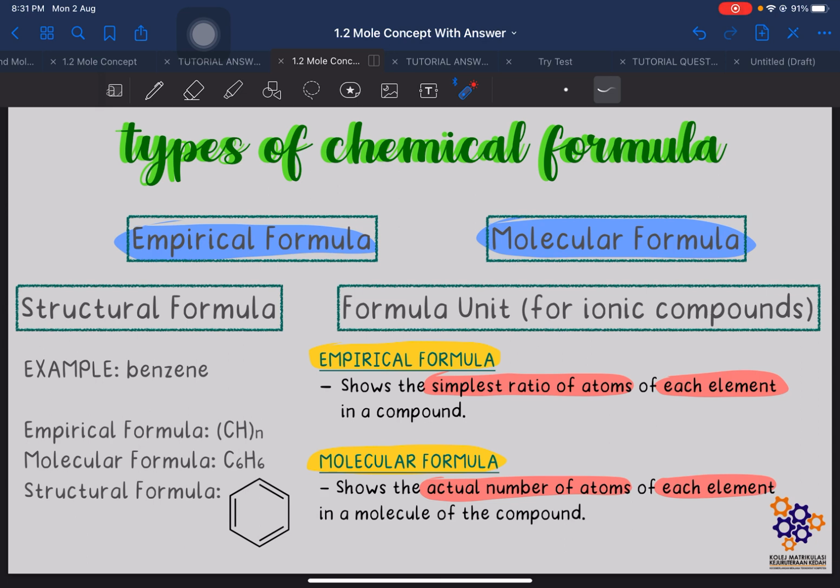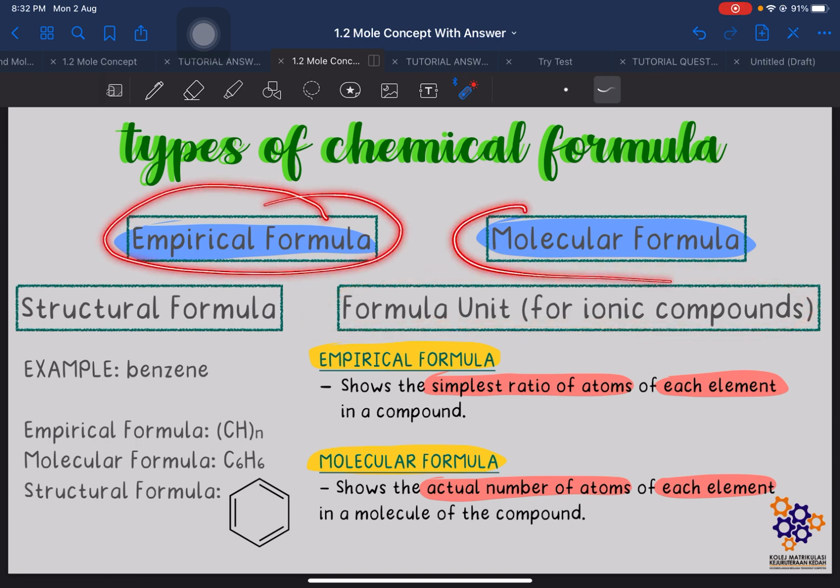Basically there are four types of chemical formula. The first one is empirical formula, second one is molecular formula, third one is structural formula, and last one is formula unit for ionic compound. But we are going to focus on these two chemical formulas, which are empirical formula and molecular formula.